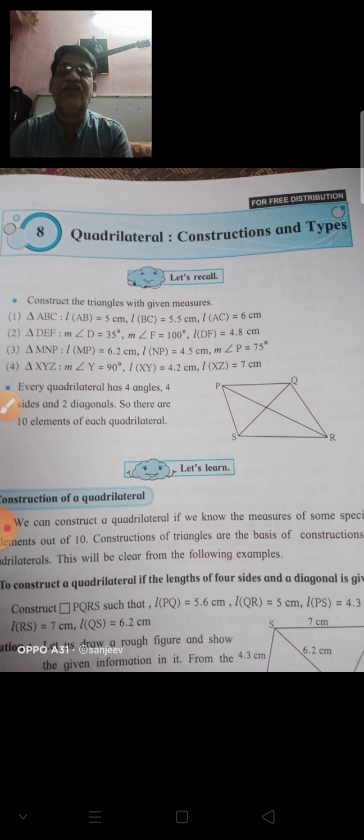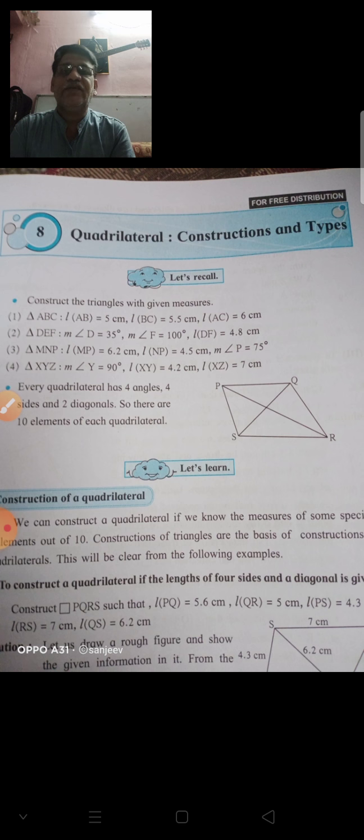Okay, in short it is said to be a square. Second, what is a rectangle? When opposite sides are congruent and each angle is 90, then it is said to be a rectangle. Okay, different properties are there again, but only the general property I will explain to you.